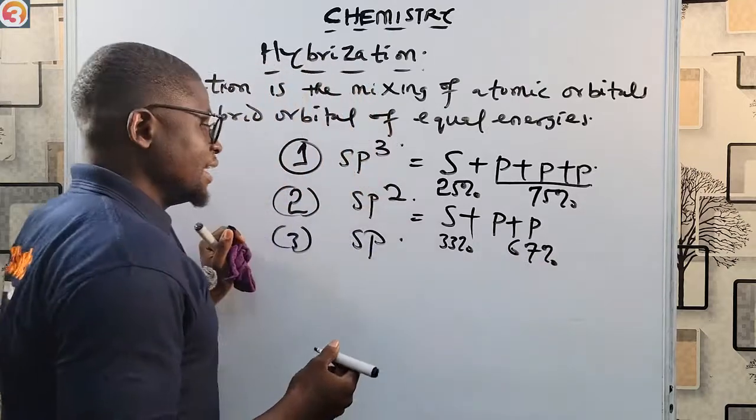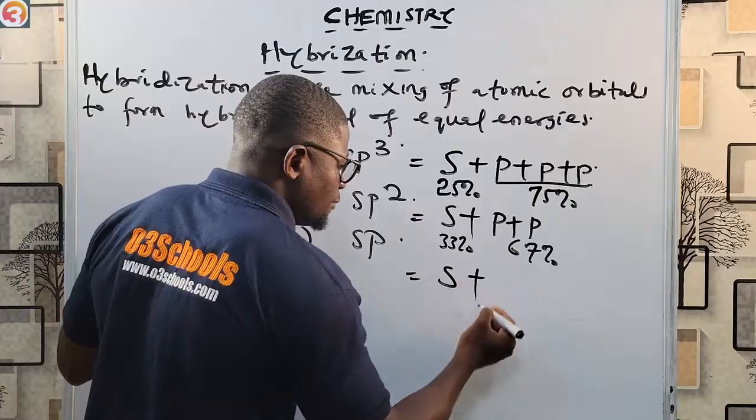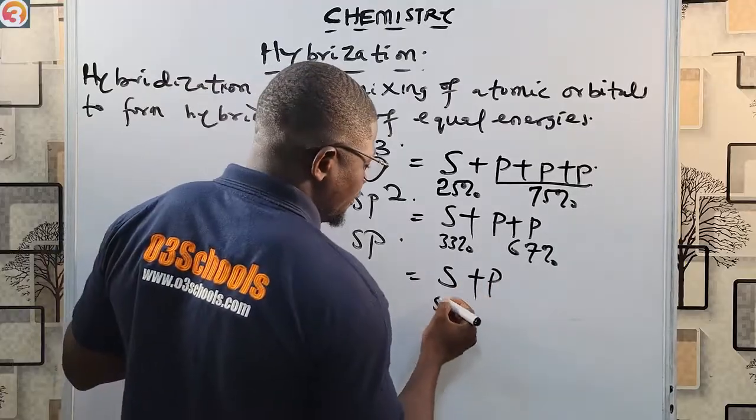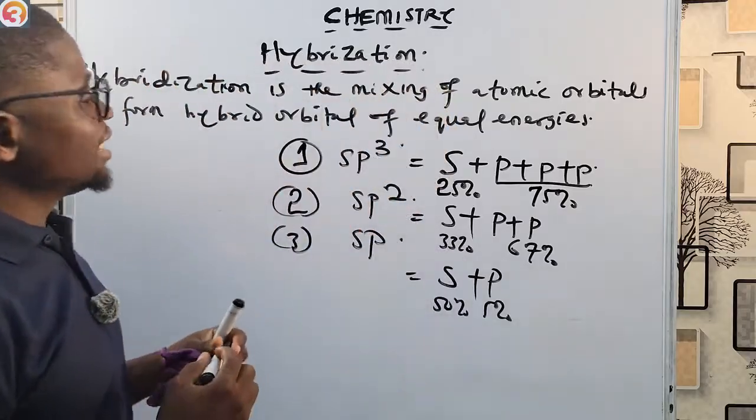And then of course in sp hybridization, we are mixing one s orbital plus one p orbital. That is 50-50. Okay, so that is that for that.